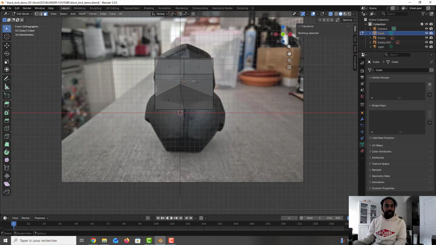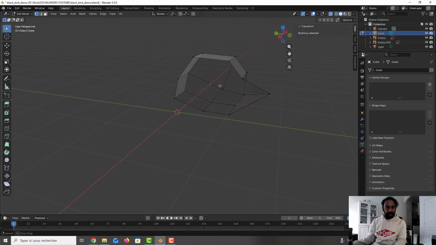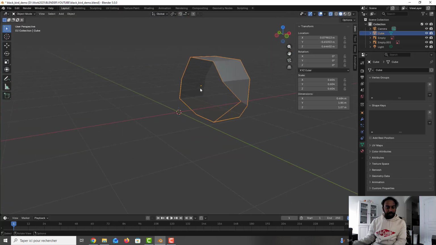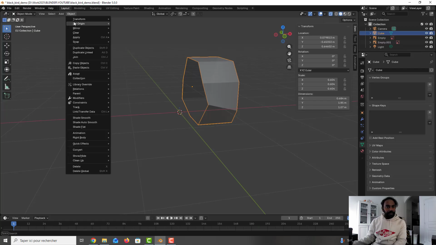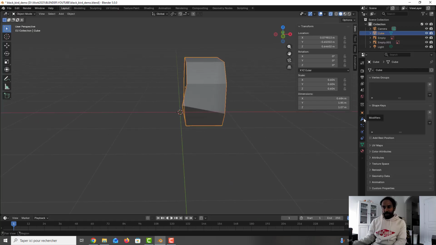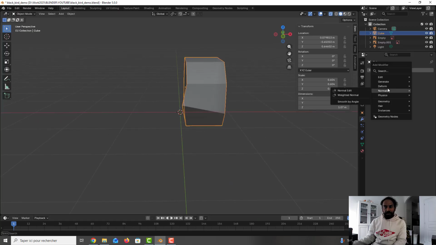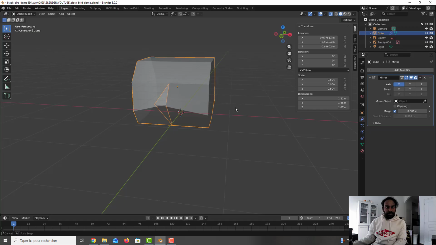Okay, we need to delete the half. So I go here. I press tab. I go to the vertex mode, I select everything on the left side, I press delete, I press vertices. Okay, and normally it's okay. Now you see the center of the origin is there, so it's really okay, because we need to do the mirror in this place. So I go to the modifier, I press add modifier, I go to generate mirror, and that's it.